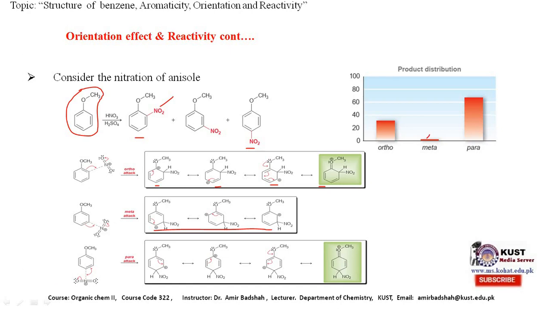Similarly, if it attacks at the para position, again the number of resonating structures of the intermediate is 4, and if it is 4, then the yield of the product will also be more, as shown here from the graph. The amount of the para product is more, it is about 70%, and that of the ortho is about 30%.